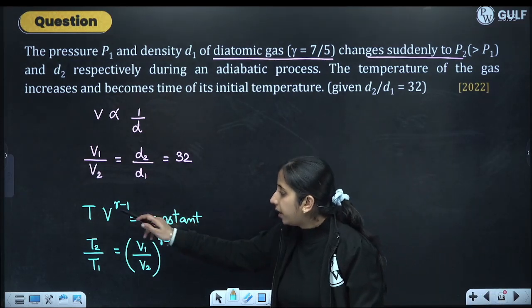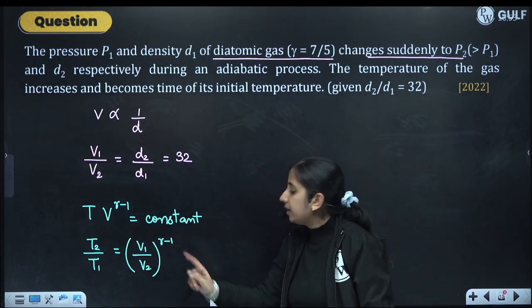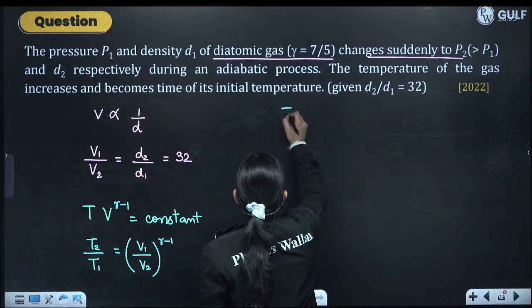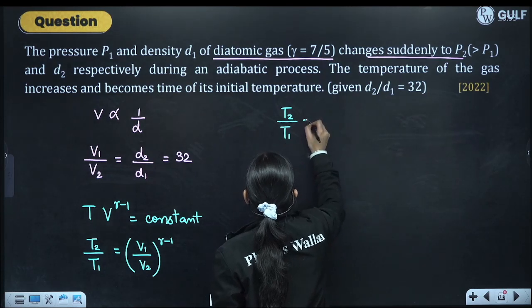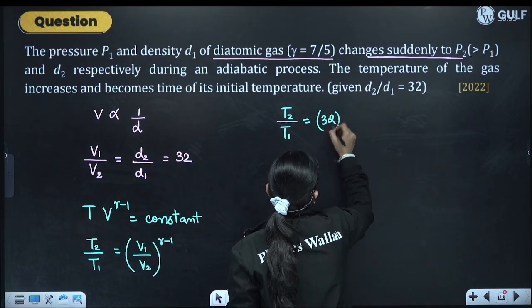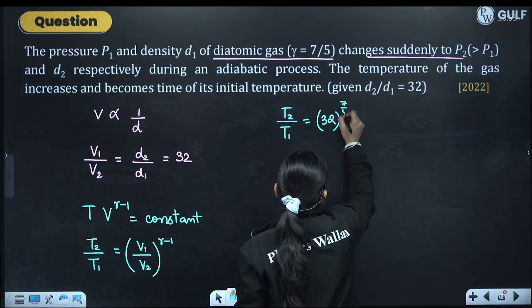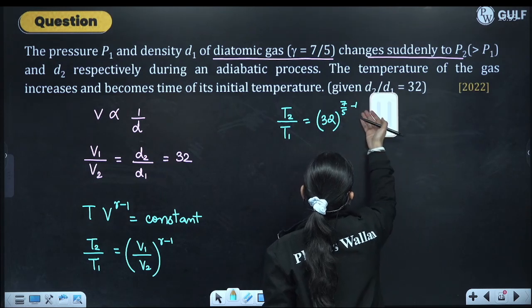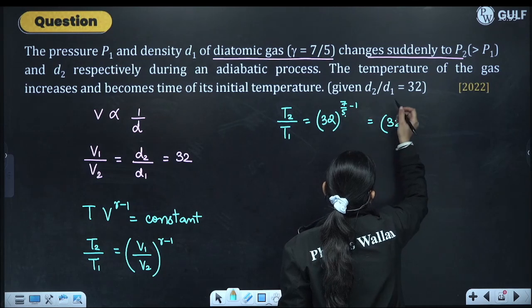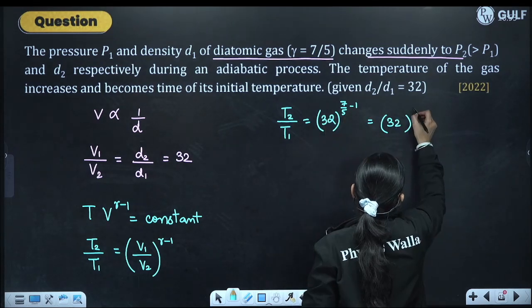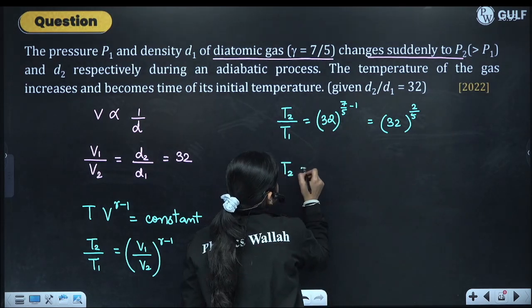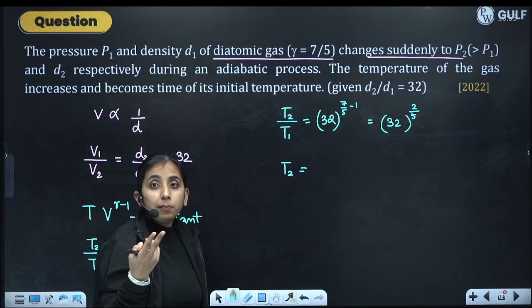T will be K by V. So we get T2 by T1 is V1 by V2 raised to the power gamma minus 1. Now we know V1 by V2. So T2 by T1 is 32 raised to the power, gamma is given as 7 by 5, minus 1. So it will be 32 raised to the power 7 minus 5, 2 by 5. Okay, so T2 will be 32, which is 2 raised to the power 5.